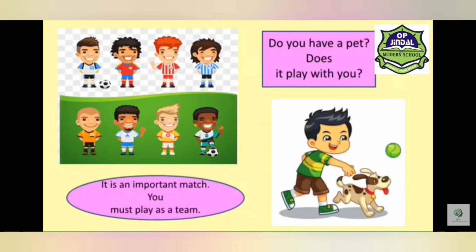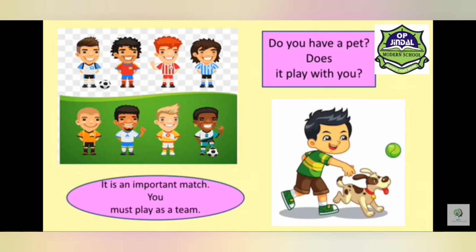Let us now look at the use of the pronoun you for both singular and plural nouns. Look at the first sentence. It is an important match. You must play as a team. Here, you refers to the word team, and team means a group of people. So here you stands for a plural noun.